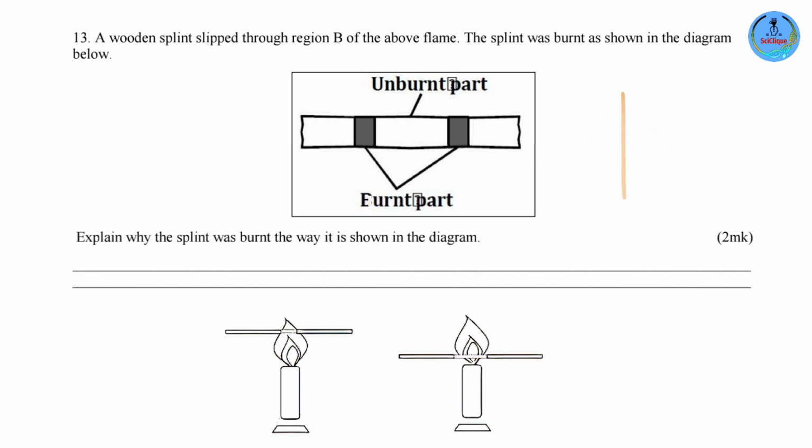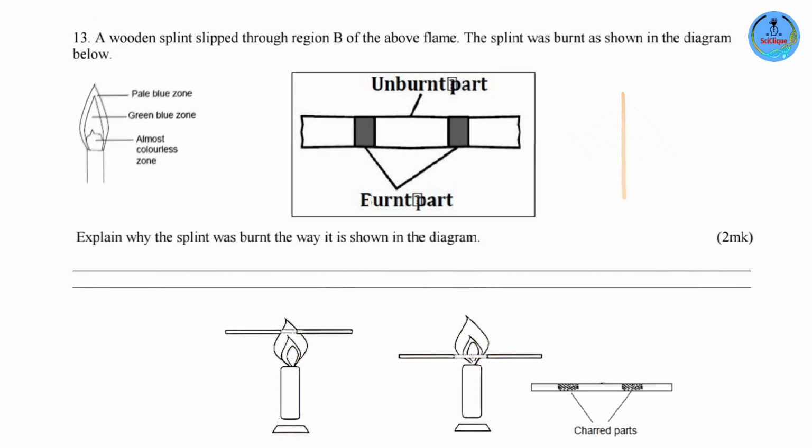Now, I want you to imagine you have 2 non-luminous flames and 2 wooden splints, of course. You're going to take one of the wooden splints and pass it across the center of the non-luminous flame. What you're going to observe is this. The outer parts of the splint were burnt, those are the shaded parts, but the middle part was not.